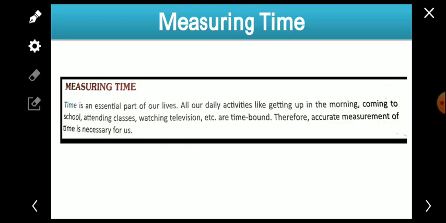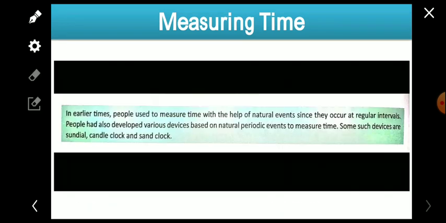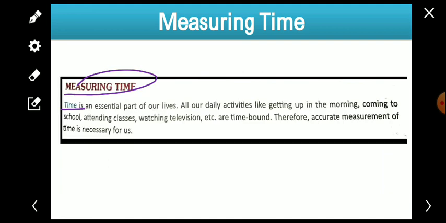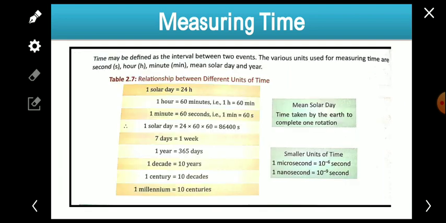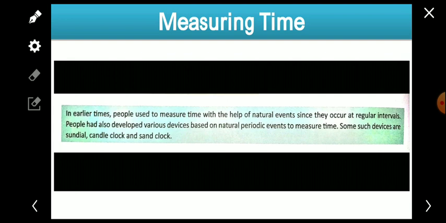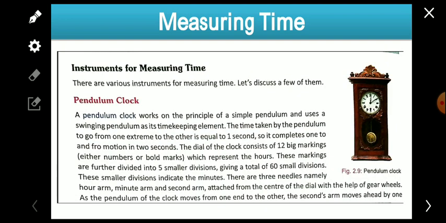Now let's continue. Today's topic is measuring time. We'll talk about how to measure time and what the instruments to measure time are. At first we'll talk about time. What is time? Actually, time is the interval between two events. All of you know that time is the interval between two events.